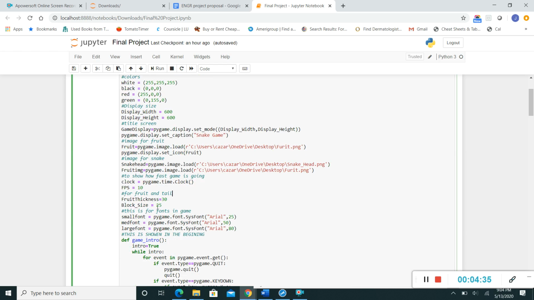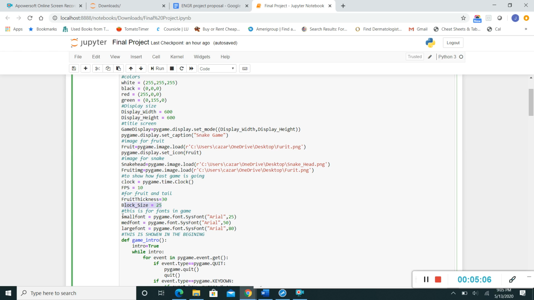So this is to do the fruit and the tail. The fruit thickness is going to be 30, so I believe that's basically going to define the area around the fruit. The block size, I think, is not the area around, but I believe it's the actual fruit size. This defines the block size of the fruit. So if you're around 25 squares, it's going to go in. If you're not, then you're not going to get the fruit.